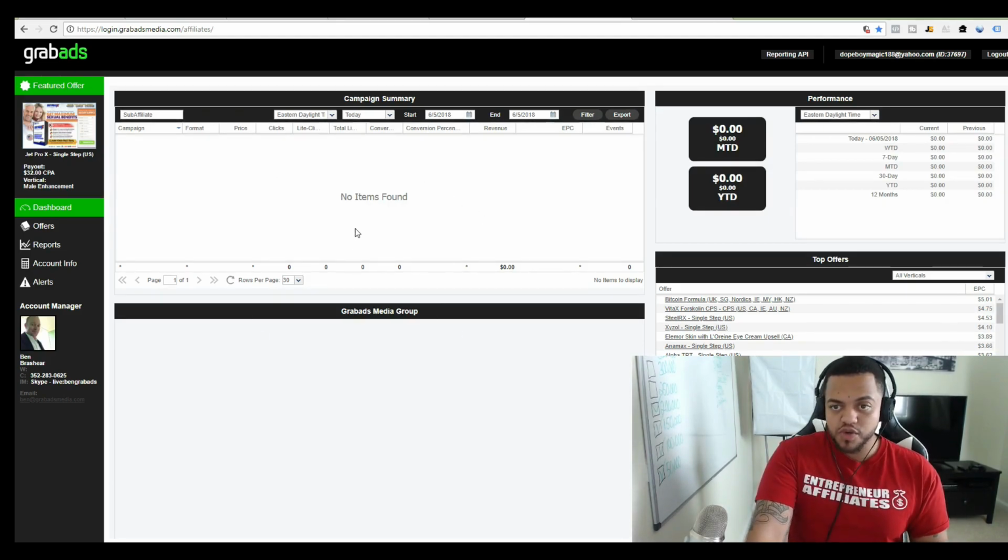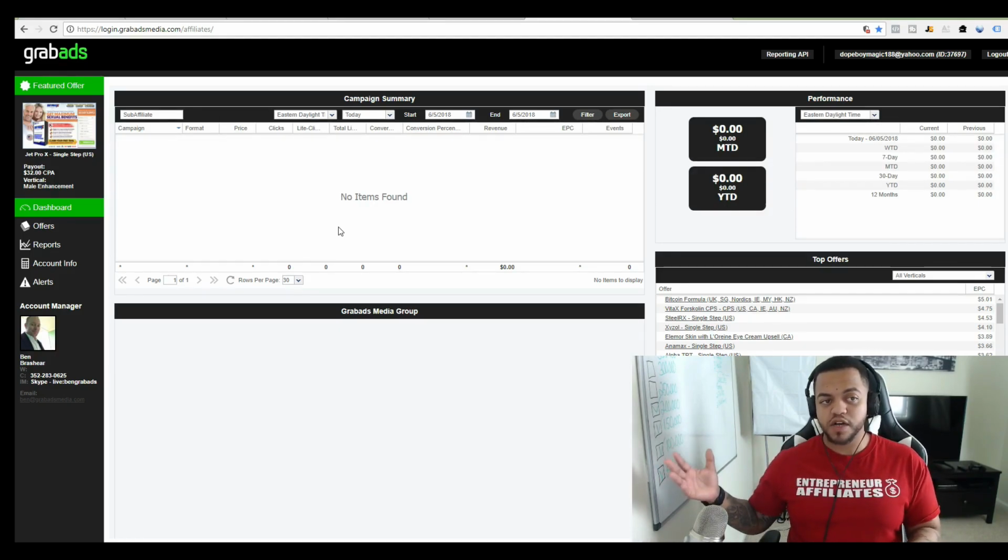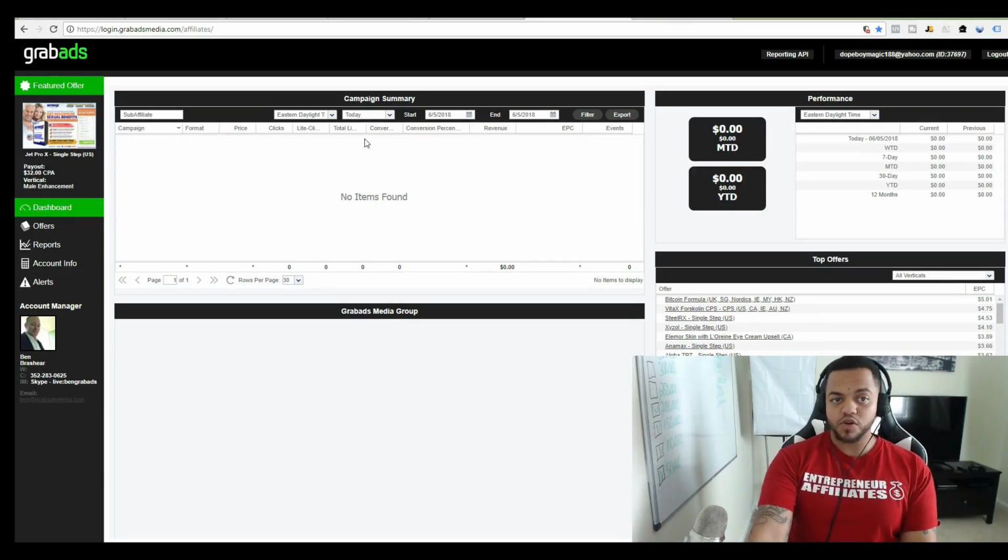So now let me show you exactly how the Cake infrastructure looks for tracking. This is going to be very important in the future modules, but I just want you to understand why we use Cake. So now I'm going to go to year to date.